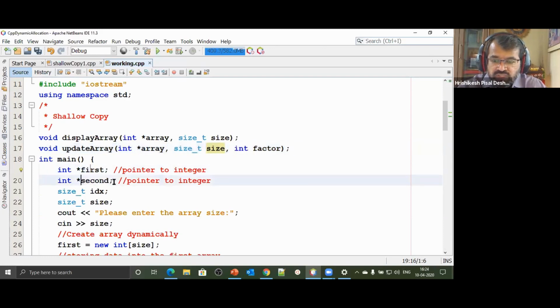So I have this pointer first and pointer second. I have taken two variables of type size_t. So there are two additional variables that I have taken. I ask the user to enter the size of an array. User enters size. Let's assume user enters size as 5.